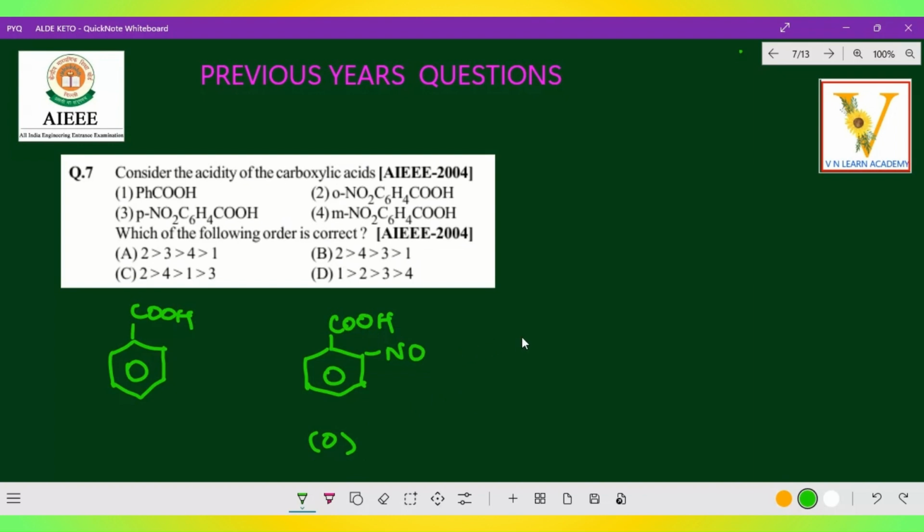And this is the second one, the third one is para-nitrobenzoic acid. Generally on acidic strength there are so many questions available, mind-blowing questions. Right now here is NO2 para-nitrobenzoic acid, and the next one meta-nitrobenzoic acid, right? Meta-nitrobenzoic acid, here NO2.